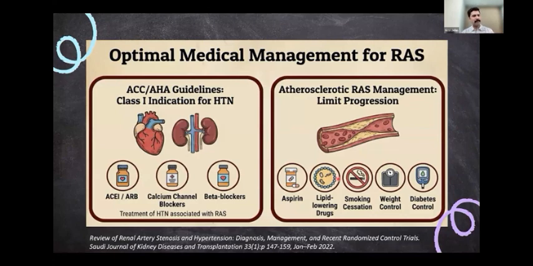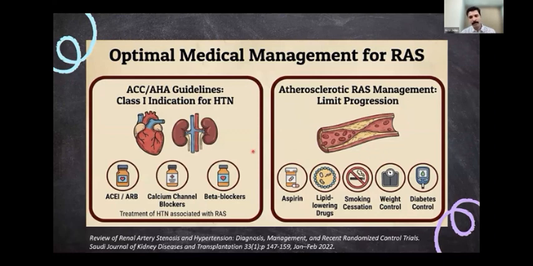ACE inhibitors and ARBs, you should be careful when starting in a patient with renal artery stenosis, especially if the patient has bilateral renal artery stenosis or a renal artery stenosis in a single kidney. You have to be very cautious, and if there is a rise of more than 30% in the next 1 to 2 weeks, then you have to think about whether to continue ACE inhibitors, and you have to judiciously adjust the dose if needed.